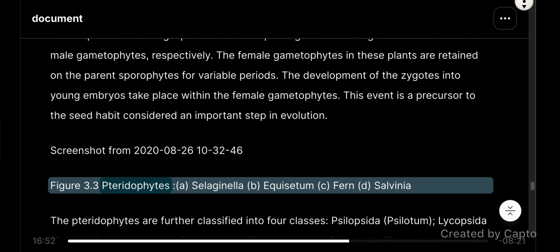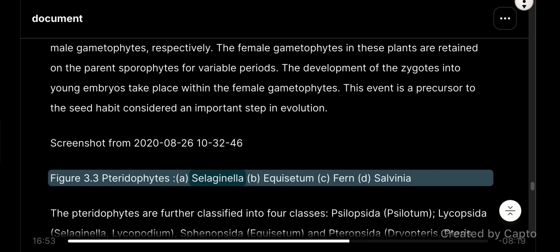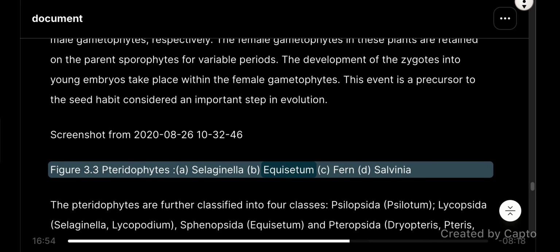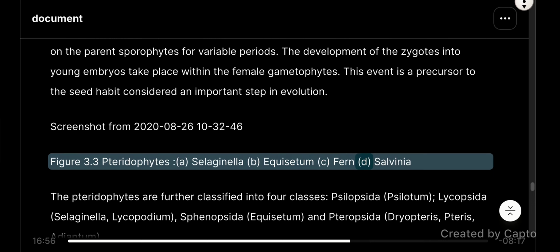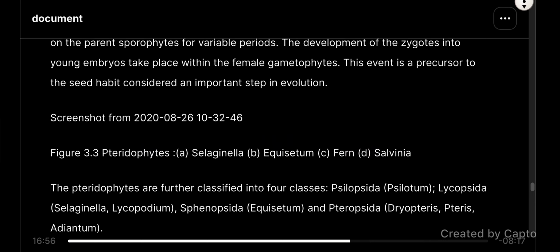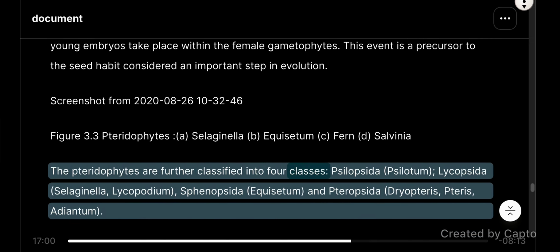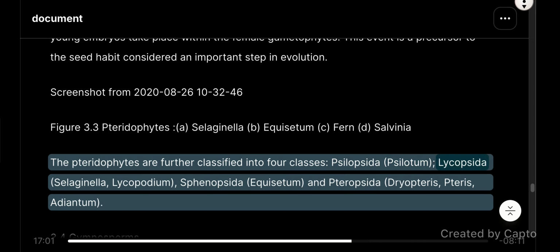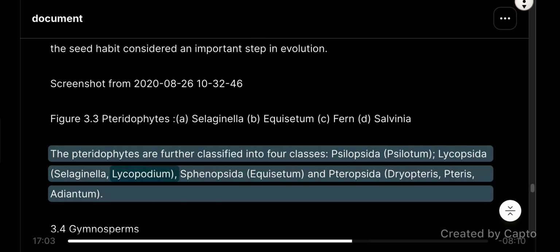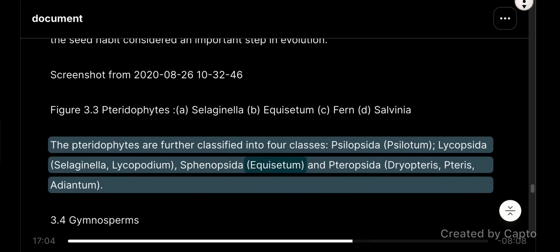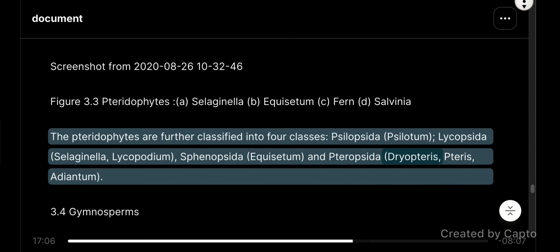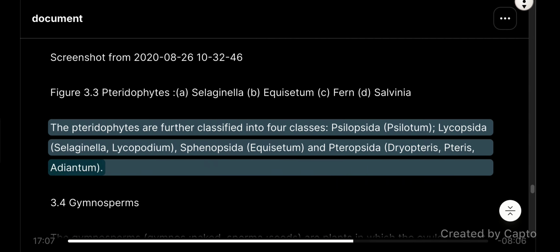Figure 3.3 Pteridophytes. A. Selaginella. B. Equisetum. C. Fern. D. Salvinia. The pteridophytes are further classified into four classes: Psilopsida, Psilotum; Lycopsida, Selaginella, Lycopodium; Sphenopsida, Equisetum; and Pteropsida, Dryopteris, Pteris,